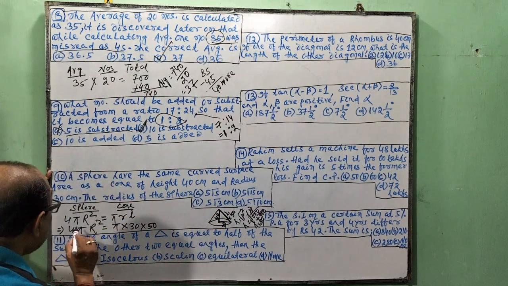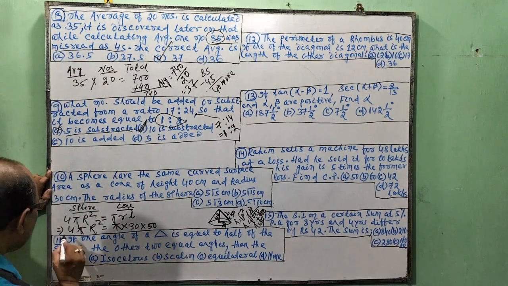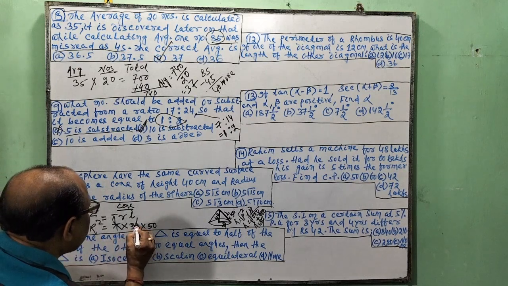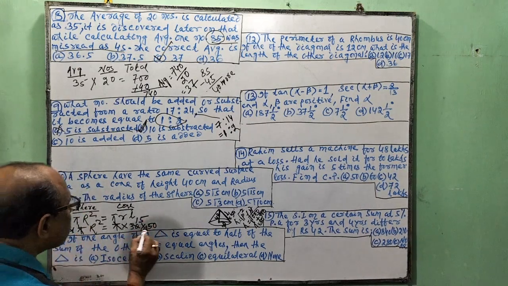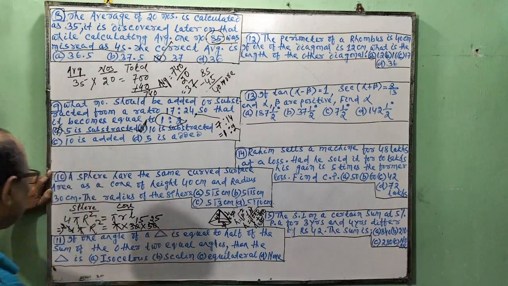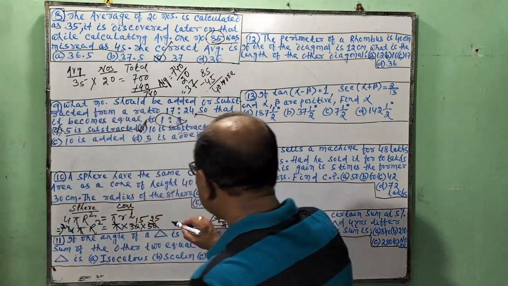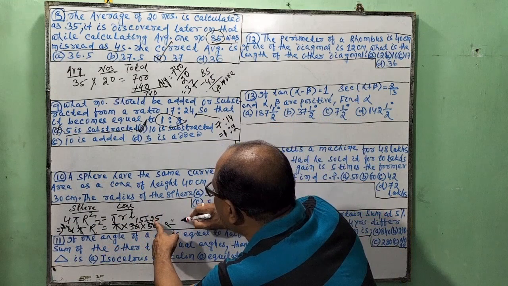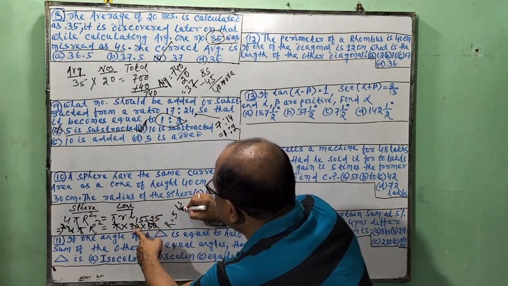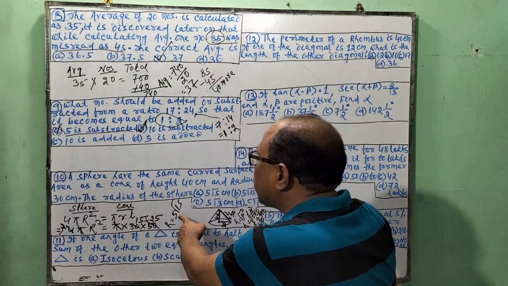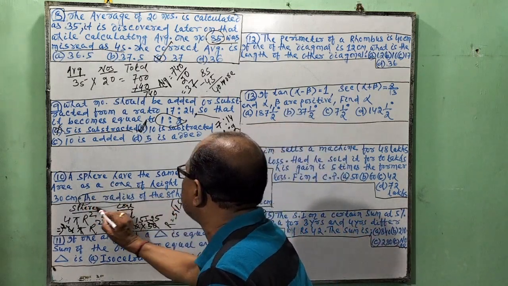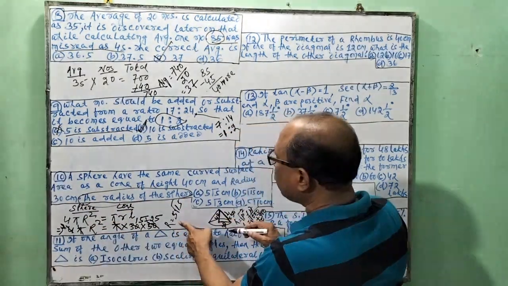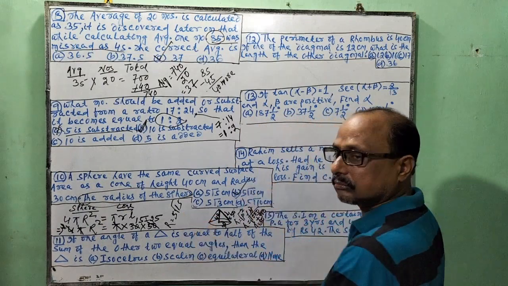So pi cancelled. 4, 2 cancel 2. 2 cancel 15. 25. So r square is equal to 25 into 15. So r is equal to 5 root 15. What the question is asked? The radius of the sphere. I have taken the radius of the sphere as capital R. So 5 root 15, this is the answer.